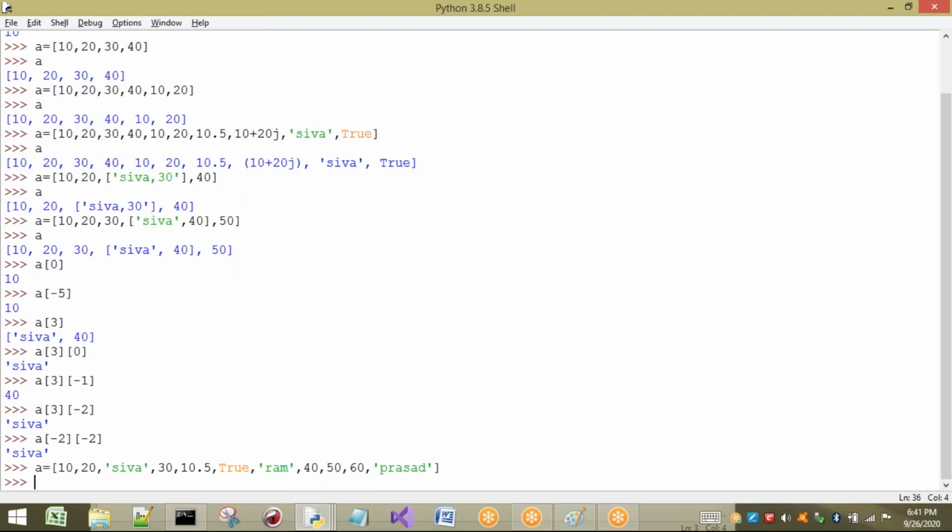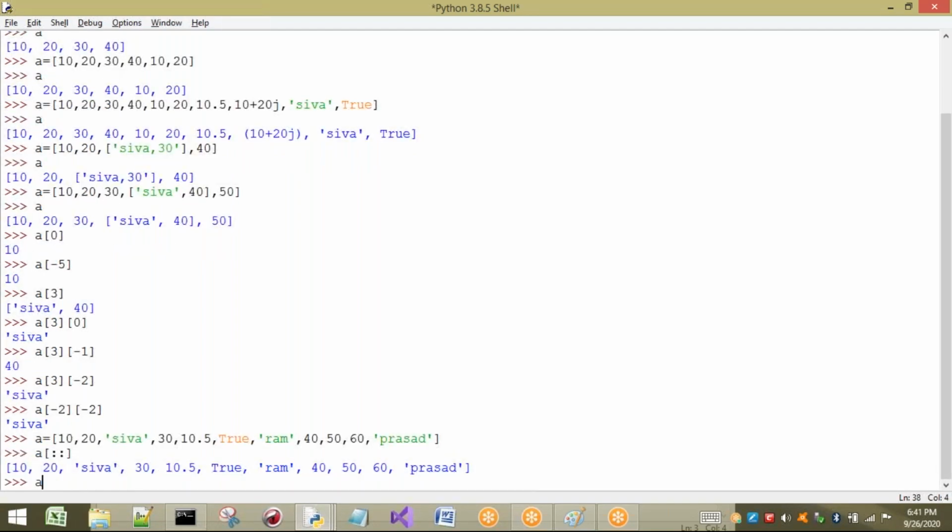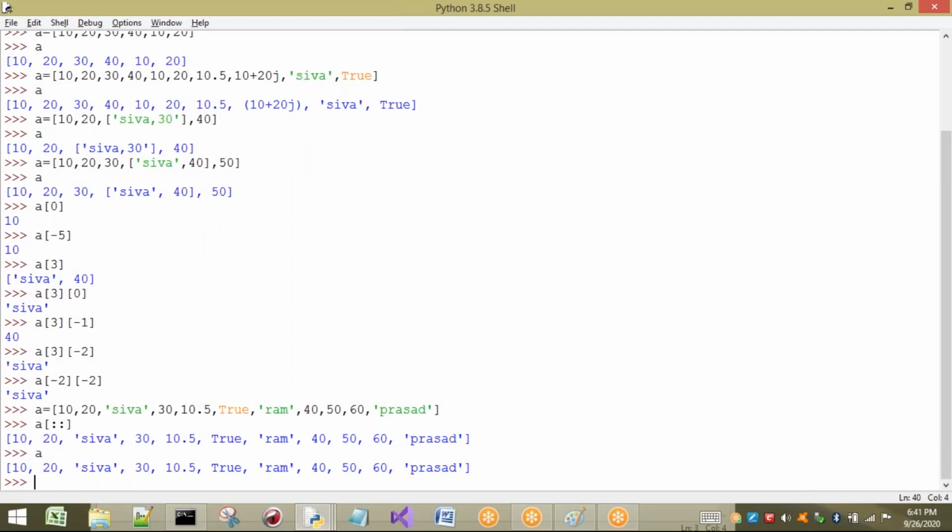Now I want to apply the slice operator on this list. The name of the list is A. So A of, where I don't want to specify a start element, a last element, or a step, all the elements are going to be listed. If I take A alone, the same output will be printed. Now the concept is, sir, I don't want all the elements. I want to take the elements with step as 2, for example.